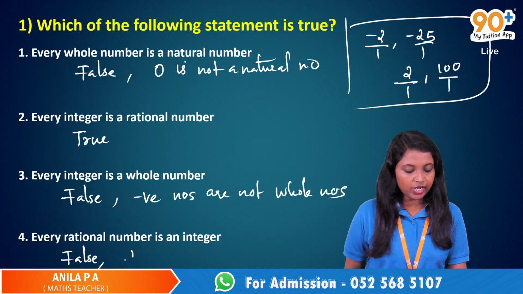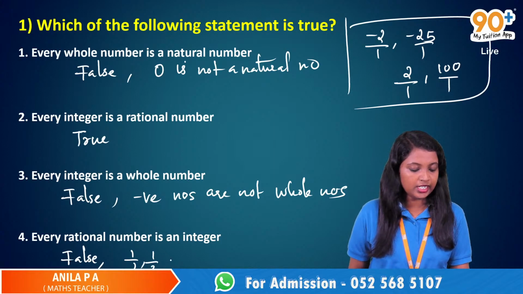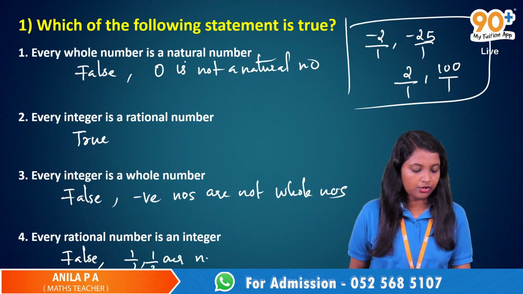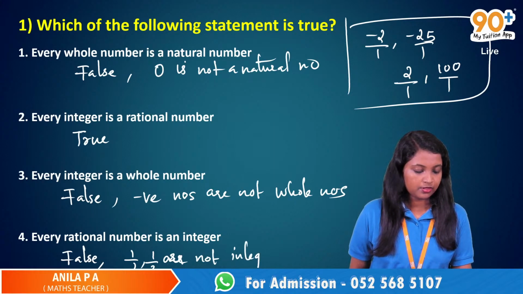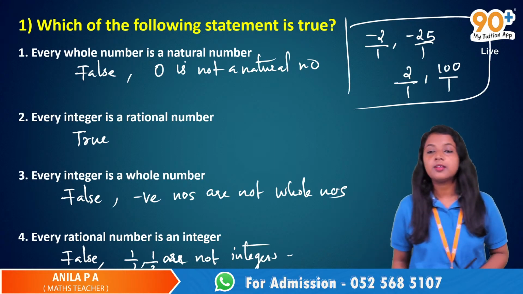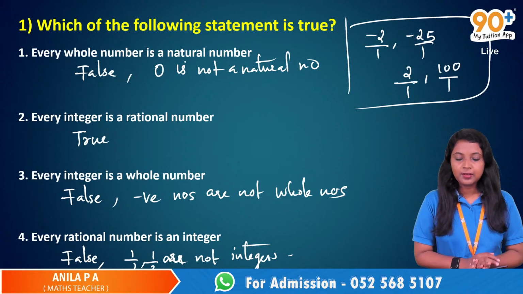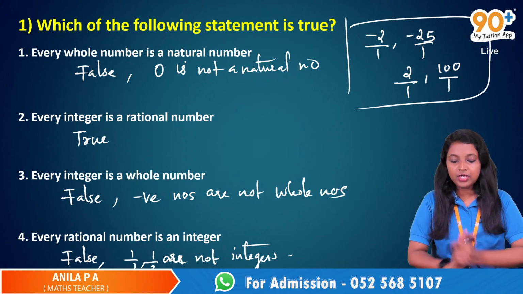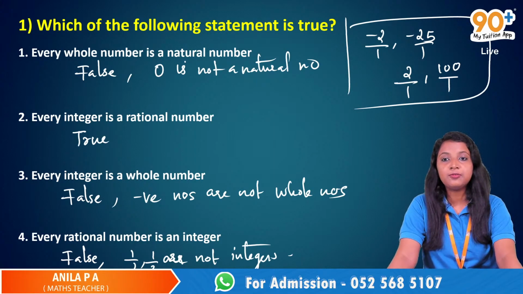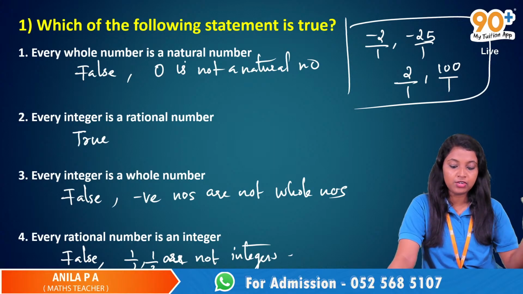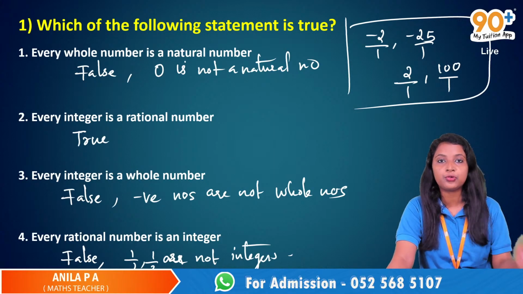We can take some 1 by 2, 1 by 3. They are not integers. So the statement is false. So every rational number is an integer, that is a false statement. But if it was like every integer is a rational number, that must be true.